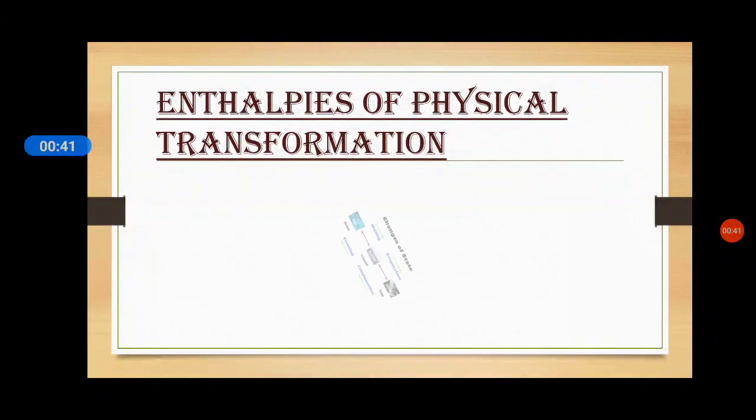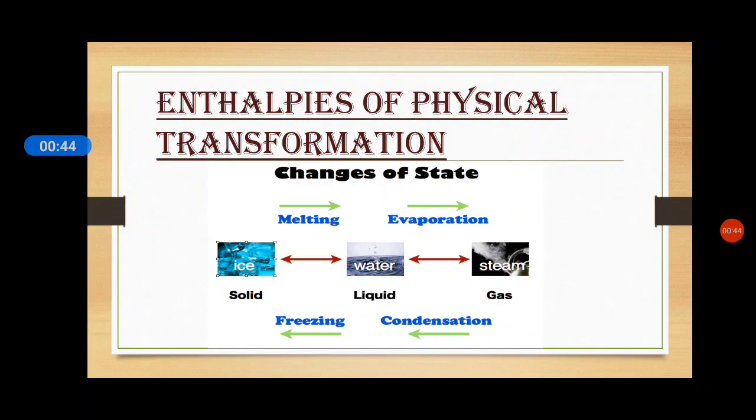To understand the meaning of physical transformation, I have an image for you to understand what transformation is. Dear student, as you know, there are three physical states of matter: solid, liquid and gas. The example of solid state is ice, liquid state is water and gaseous state is steam. When ice melts, it converts into water, and this water on evaporation gives steam.